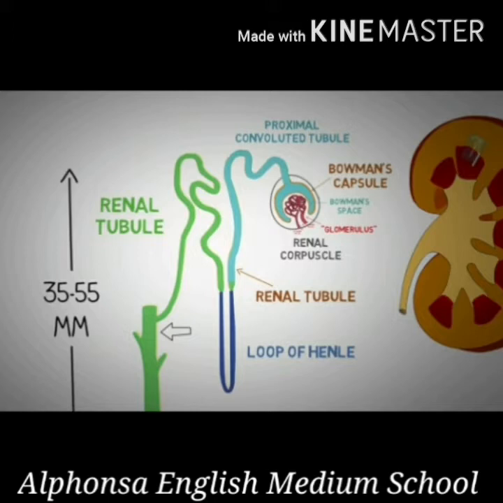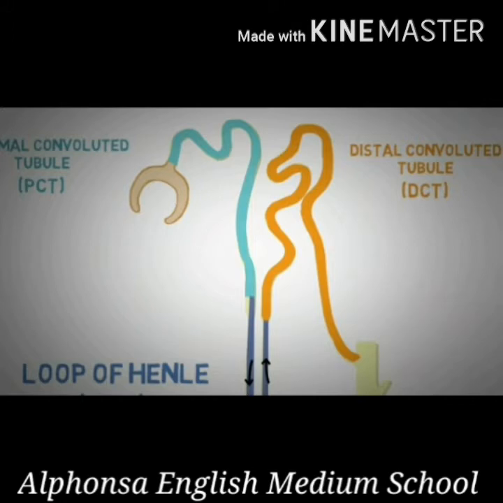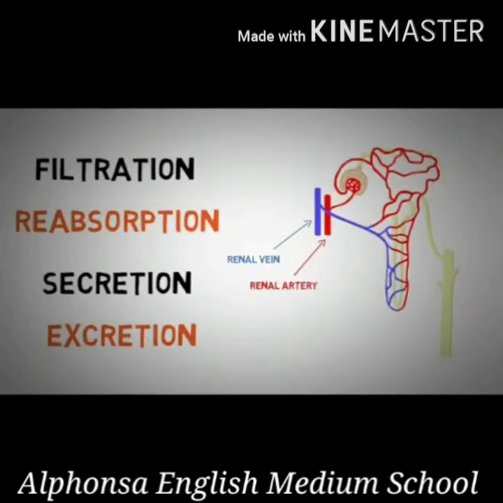Each kidney contains millions of nephrons, as I have told you already. All these nephrons open into a collecting duct. The collecting duct opens into the ureters. So urine passes through the ureters and gets collected in the urinary bladder. The amount of urine produced, that is, the amount of water reabsorbed from the glomerular filtrate, depends upon how much excess water is there in the body and on how many dissolved wastes are there to be excreted or removed.